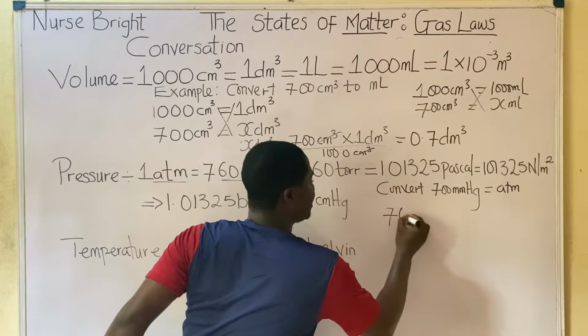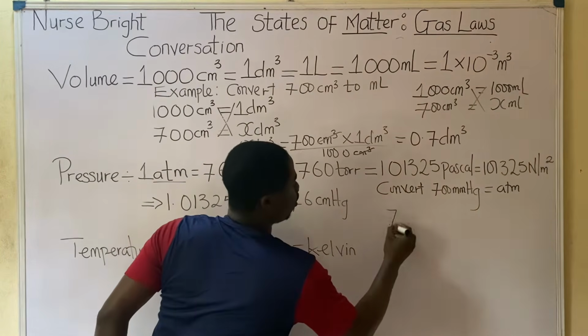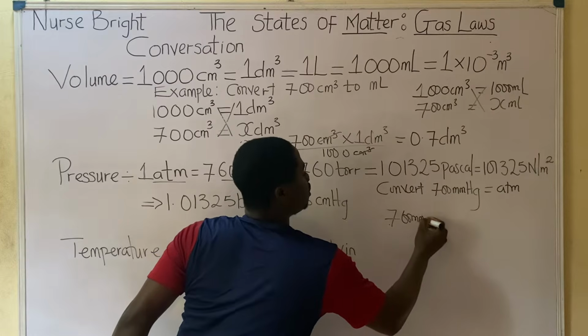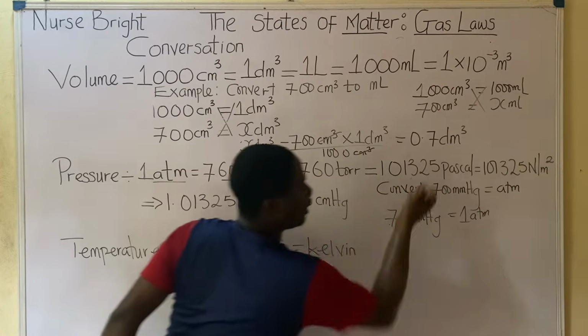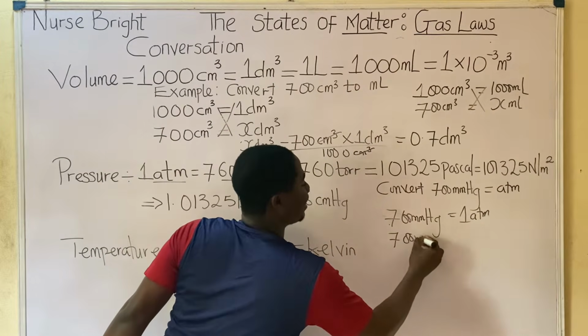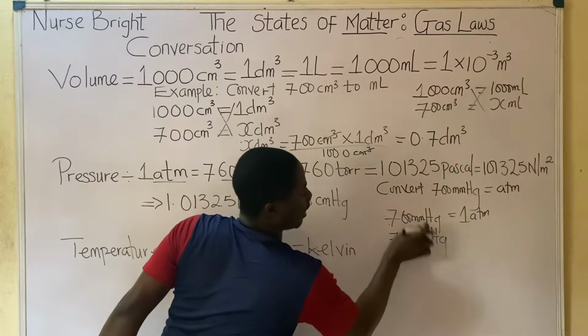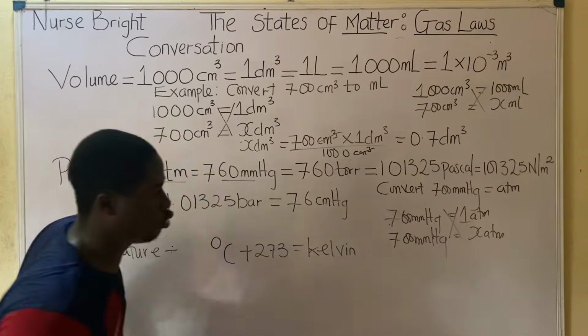You already know that 760 mmHg is equal to 1 ATM. That's what you already know. Then you bring what they gave you down. Here is 700. Remember I said that they should be together. It's equal to X ATM. Do you understand? Cross multiply.